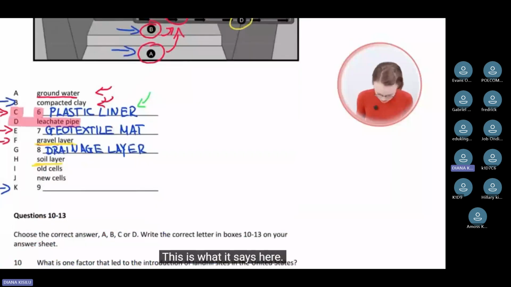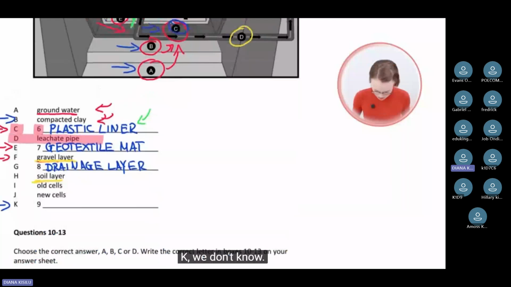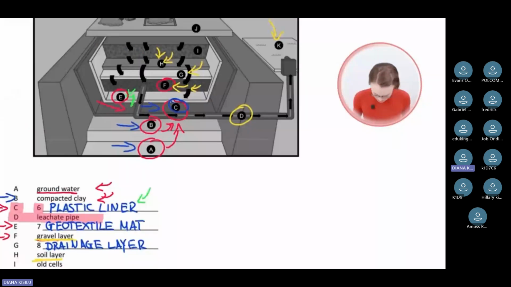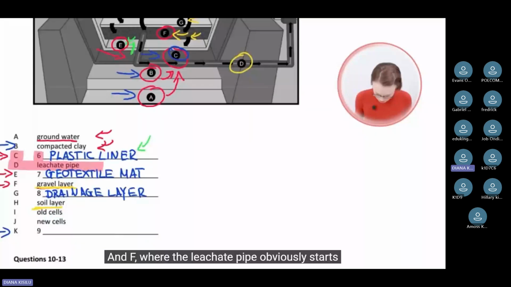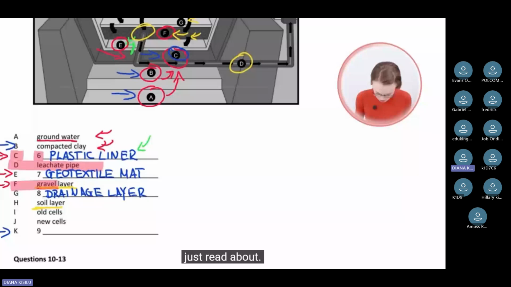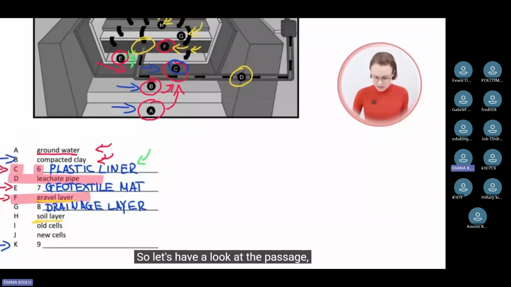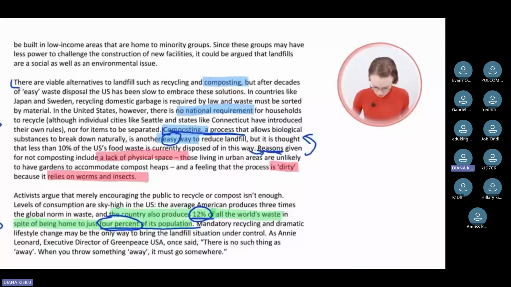This is what it says here. K, we don't know. And F, where the leachate pipe obviously starts, here is our gravel layer, the one we just read about. So let's have a look at the passage, whether it can tell us anything about K.